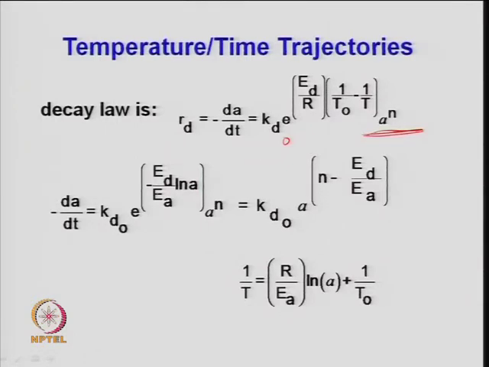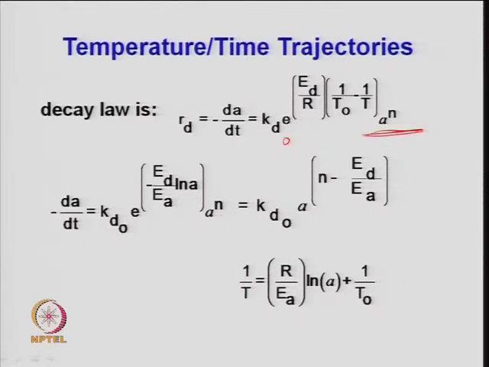So, K D 0 e to the power E d upon E A ln of A times A to the power n, and if you simplify this equation, this becomes K d 0 A to the power E d upon E A, with a negative sign, and this now has the same unit.